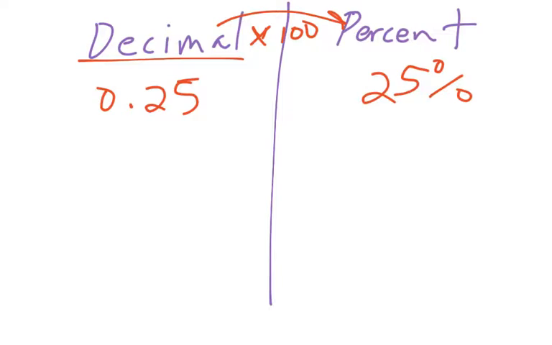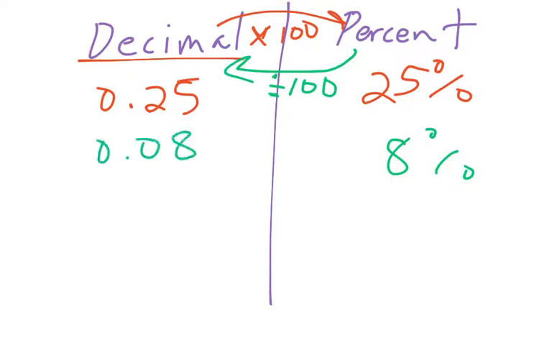Let's say we have 8%. To go from a percent to a decimal, you divide by 100, because percents are always out of 100, so the operations always involve the number 100. If we take 8% and divide it by 100 using your calculator, you get 0.08.